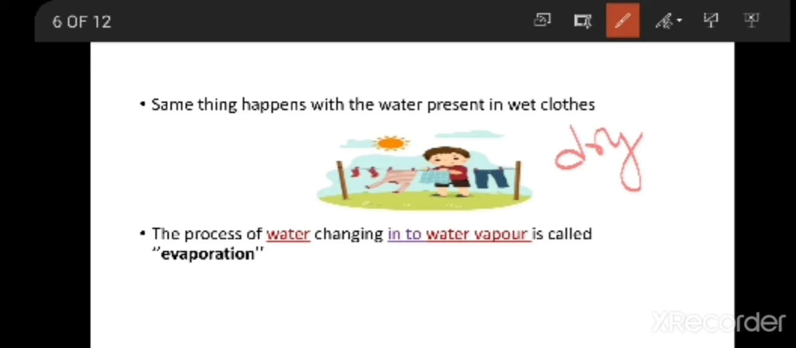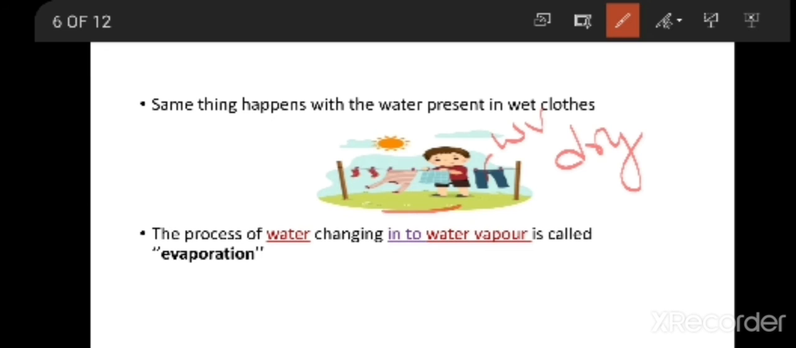So here the same process will happen. Just now we have seen a bowl of water. The same process is going to happen. What is that? When you hang the clothes outside, due to the sun's heat, you are heating them. So due to the sun's heat, the water which is present in the clothes is going to convert into water vapor and get mixed up in the air.